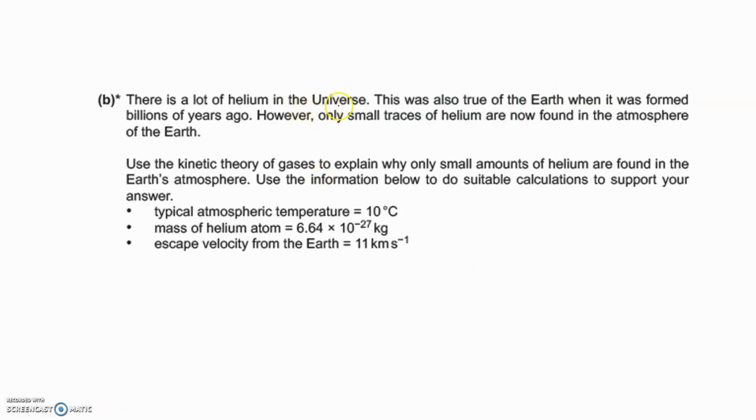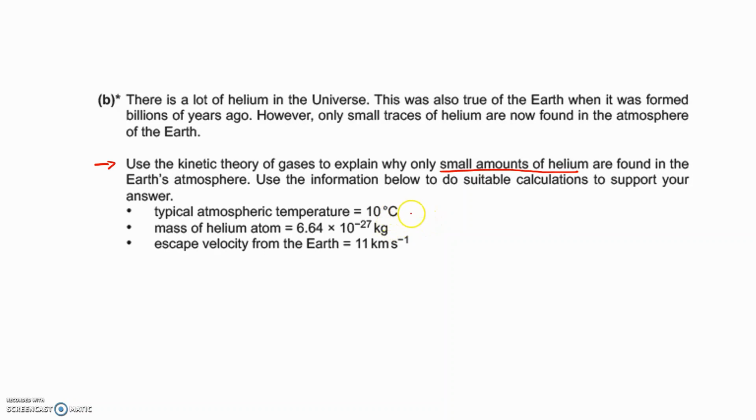So there is a lot of helium in the universe. This was also true of the Earth when it was formed billions of years ago. However, only small traces of helium are now found in the atmosphere of the Earth. Use the kinetic theory of gases to explain why only small amounts of helium are found in the Earth's atmosphere. Use the information below to do suitable calculations to support your answer.